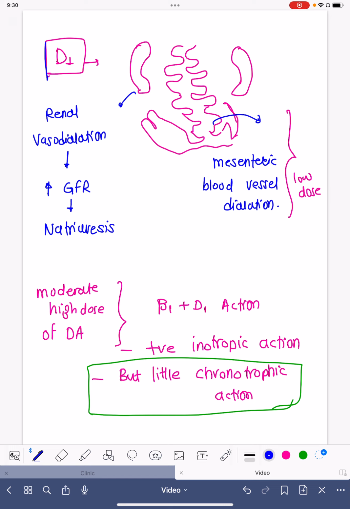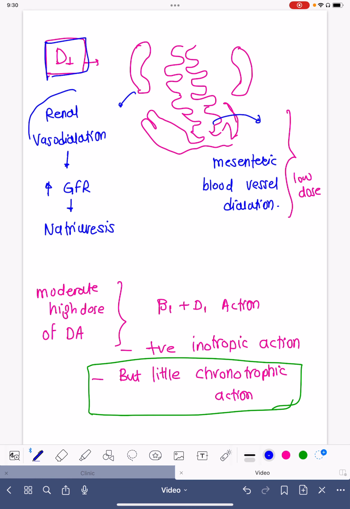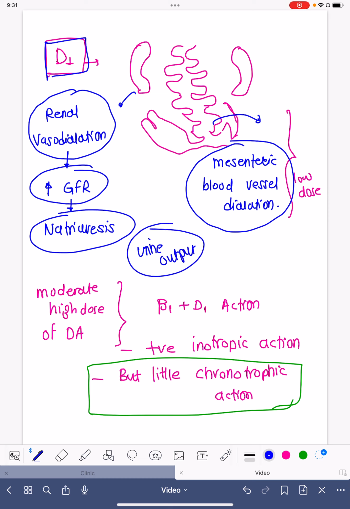So dopamine has D1 receptor. These D1 receptors are seen plentifully in renal vasculature and mesenteric vasculature. So D1 causes renal vasodilation. That is how it increases the GFR. That is how it causes natriuresis. That is how we try to give dopamine at a lower dose to maintain the urinary output. So whenever there is reduced urinary output in shock, we usually tend to add a dopaminergic drug, that is dopamine, at a lower dose so that urine flow can be maintained or urine output can be improved.